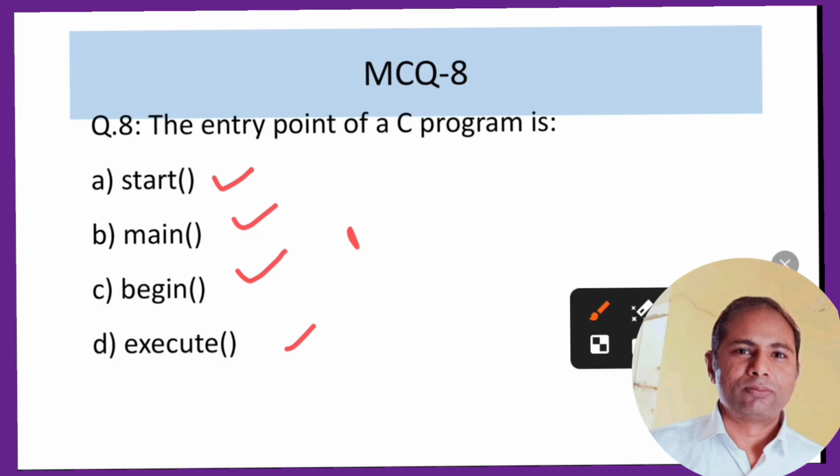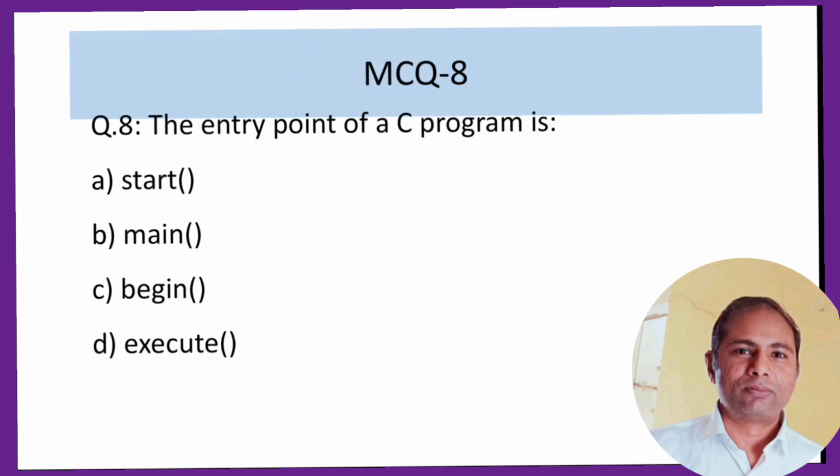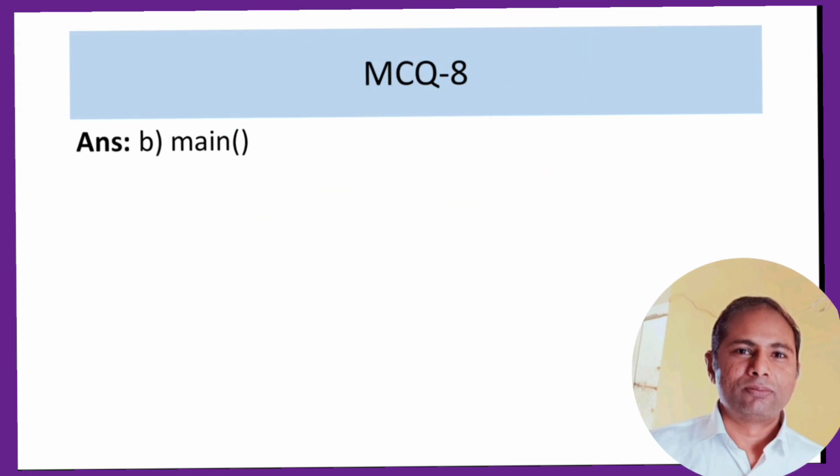Now if we talk about the C language, in the starting, after adding the header files, we write int main or void main, something like this. So this is the starting of the function, any function. We are starting the function. So I think we should go for the B option. Now we can ask ComputerG what is the correct answer. The correct answer is main. Main is the starting point of any program in C.